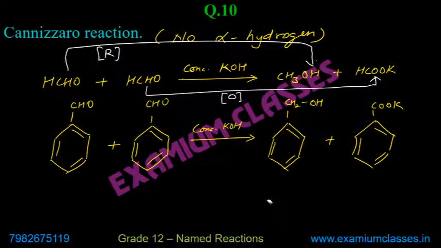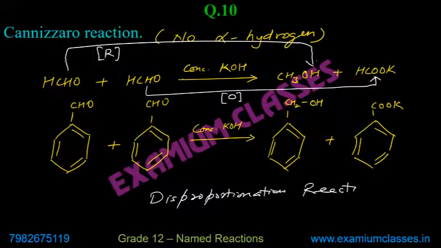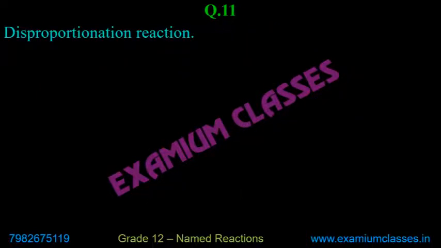These examples, what I have written, are actually examples of disproportionation reaction. And sequence you already know: aldehyde to acid is oxidation, aldehyde to alcohol, reduction.